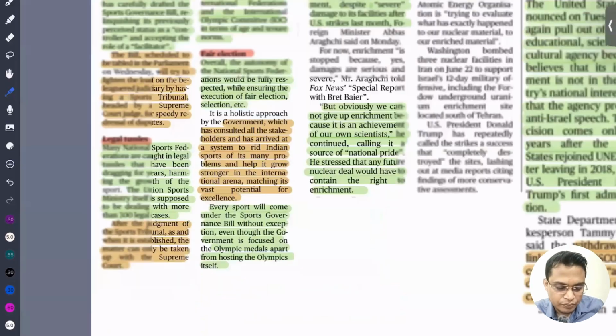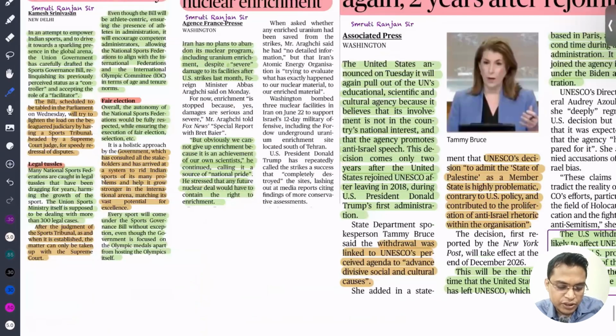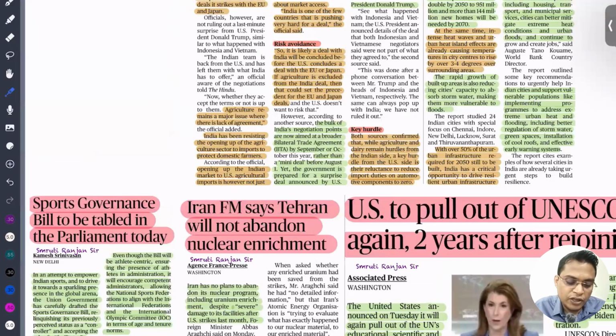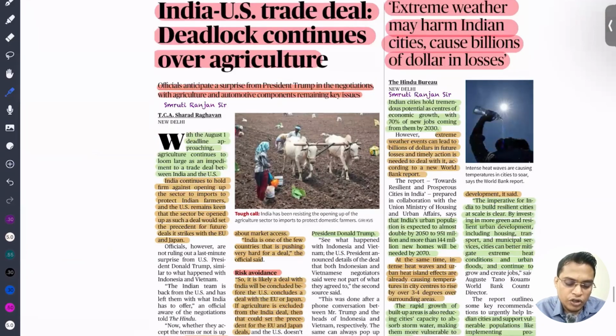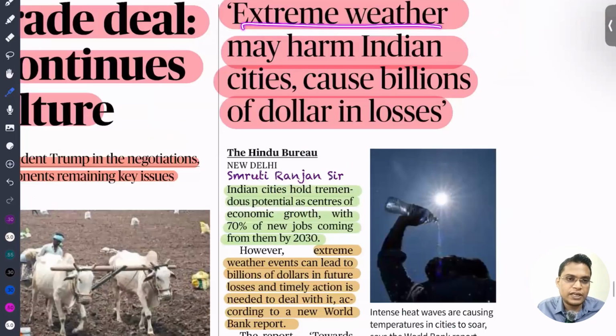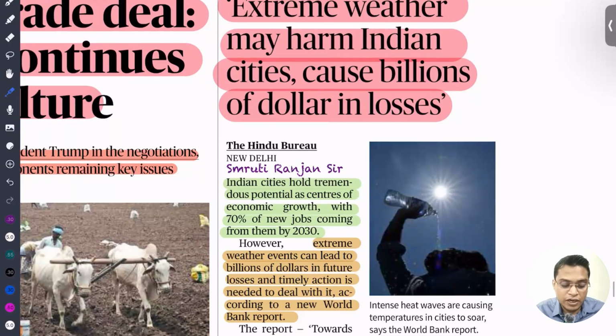Okay. So the next important news is that extreme weather may harm Indian cities and cause billions of dollars in losses. Recently we are seeing this extreme weather, which can be flash floods, that means flooding happening in a very short span of time. It can be flash drought also, that means extreme dryness in a very short span of time. Ultimately it is affecting so many people, because people are dying in heat strokes, our productivity is reduced, and disease spreads. That is what it is talking about.